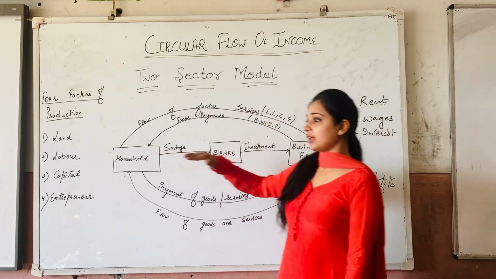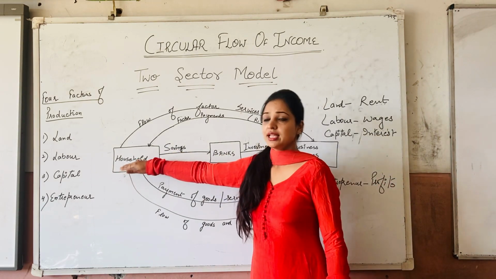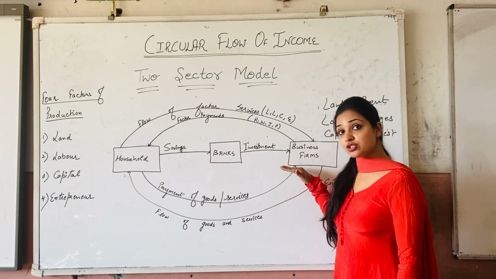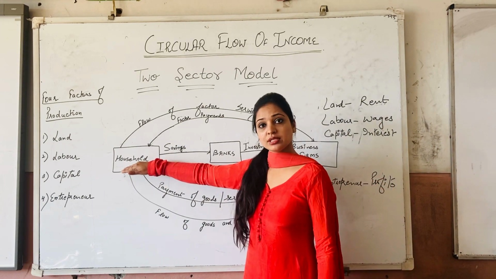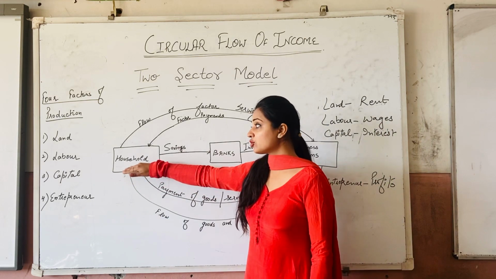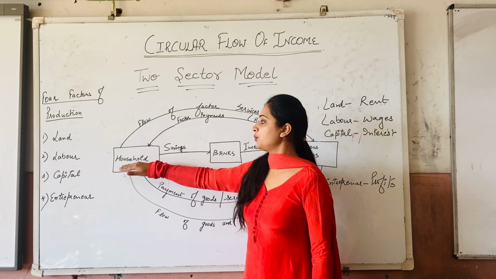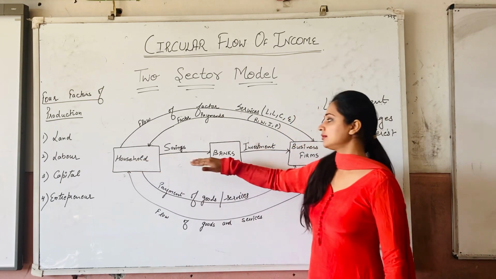For example, if any business organization needs land, they're going to take it from the household. If they need labor or people to work, they take it from the household. If they need capital, money, they will take it from the households. Now how is the capital taken from the households? See, we deposit our money in the banks.